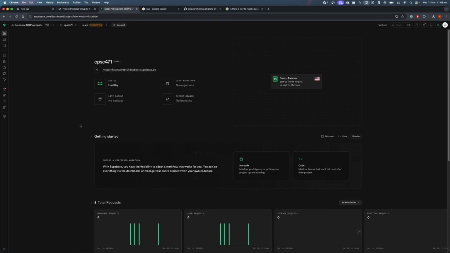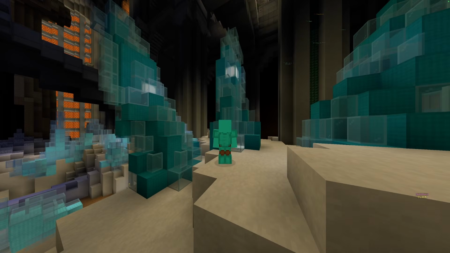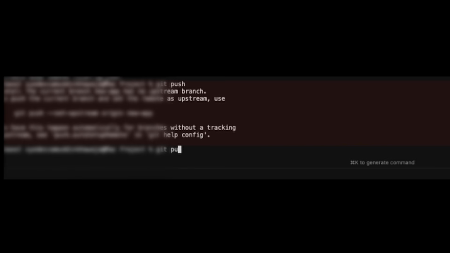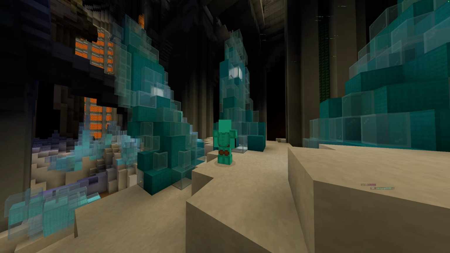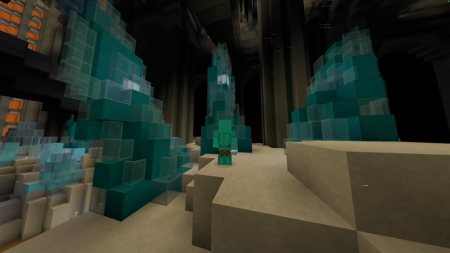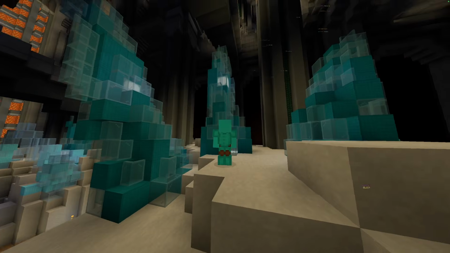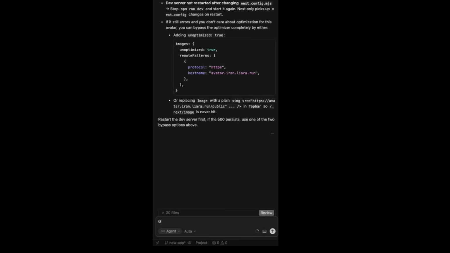I forgot to reset the actual database first, so I went back, reset it, copied the new Supabase connection key into my .env.local, and then pushed to GitHub. And I pushed my database credentials to a public repo. I would like to take this moment to acknowledge that I am in university studying this. I am paying tuition to know how to... Okay. I know that the .env.local should be in the .gitignore. I had added it. Problem is, I asked Cursor to generate a new one, and it just didn't include it properly.